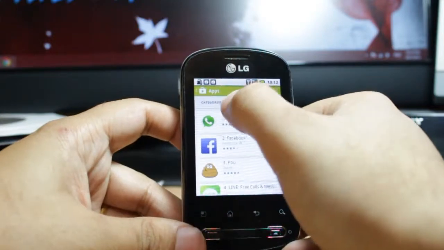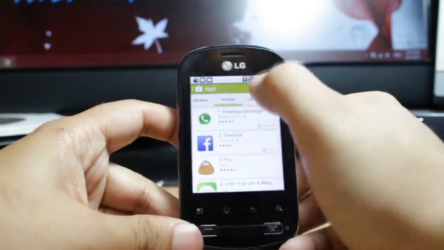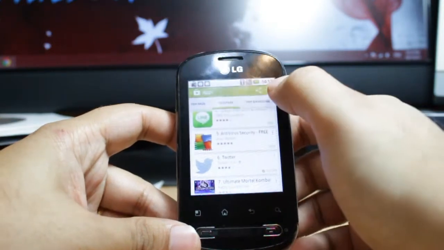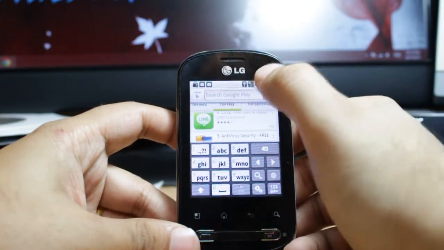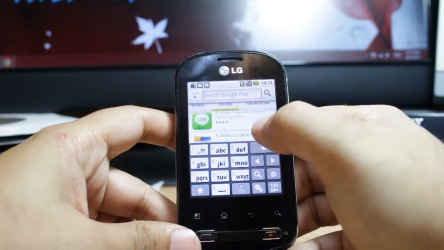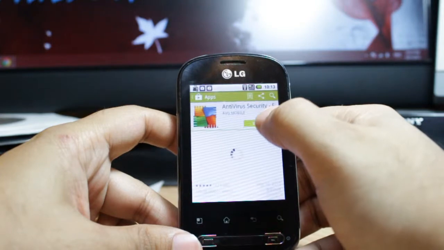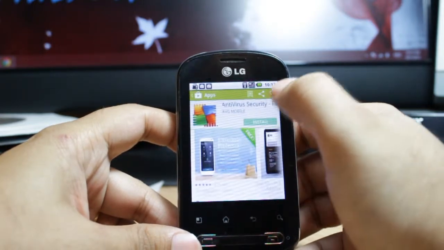At the Play Store you will have so many options. You have to go to top free. In top free you will see antivirus security. This is AVG. If you don't find it like this, here is the search lens. Hit that one and type AVG. Okay, here we are, AVG. Just touch it, and here is one option, click install.